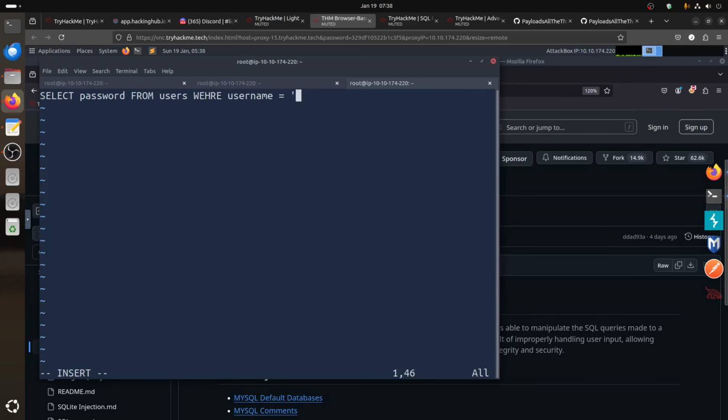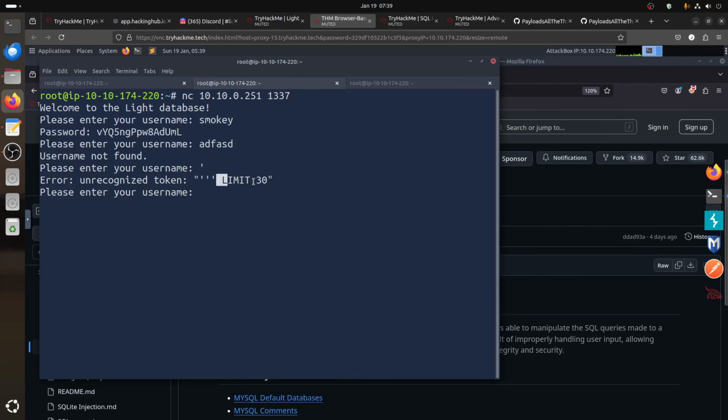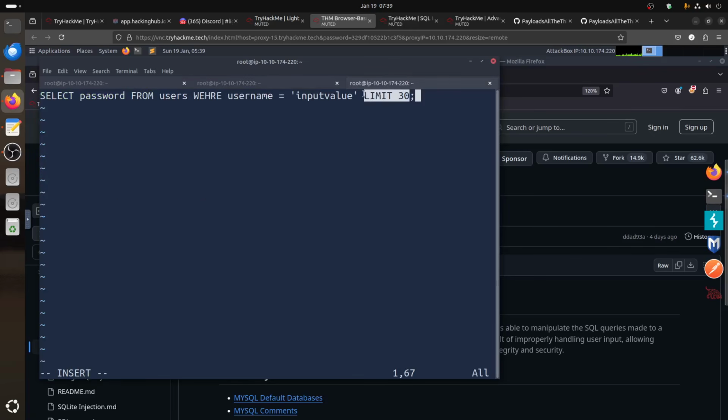Let's say what we typed now, the input value that we give, and then it does some kind of limit 30, and then you have the close. So this error makes sense. That's the limit 30 that we have here. So we can guess we're dealing with this type of SQL injection.